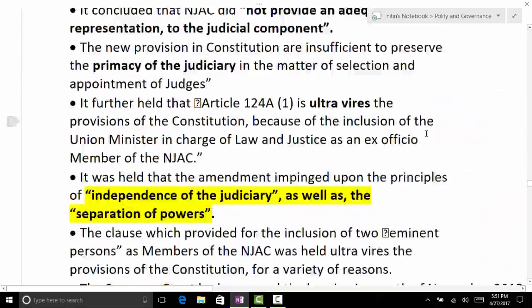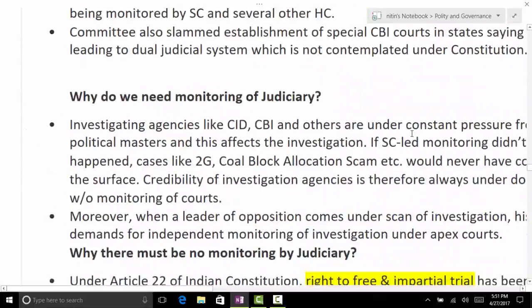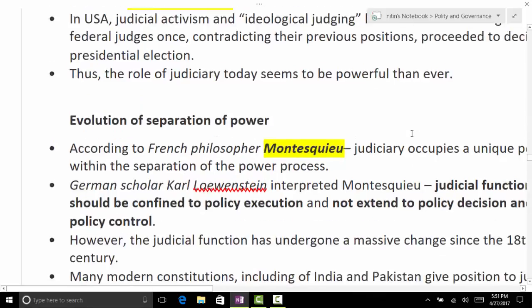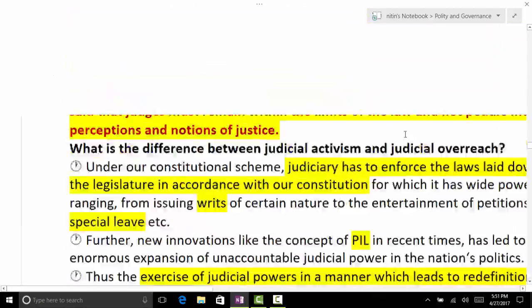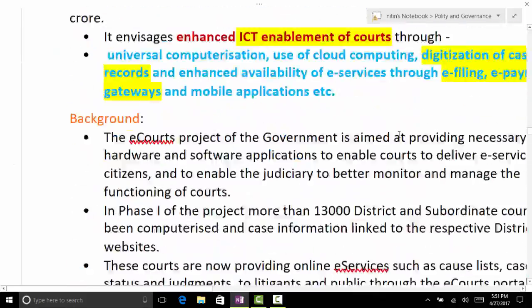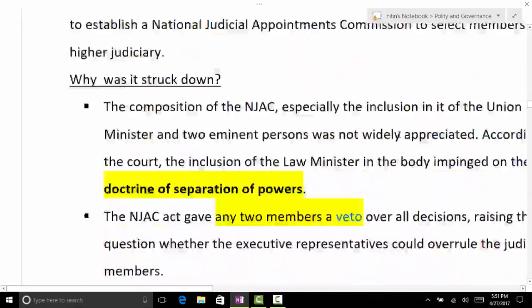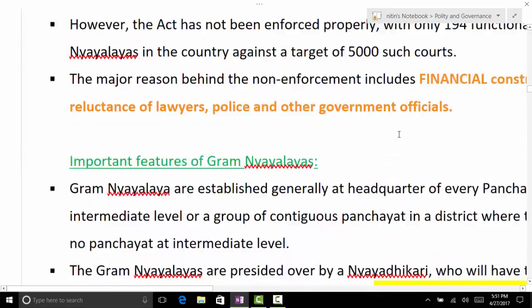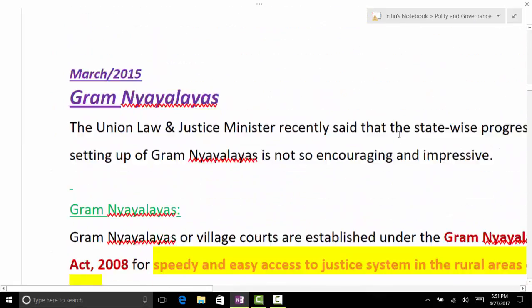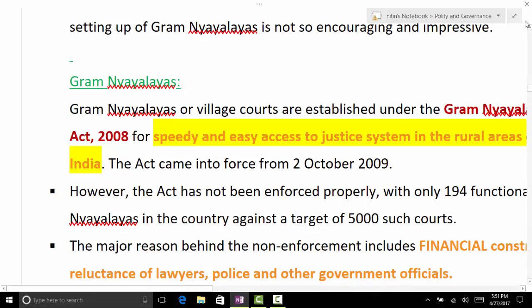So go through Gram Nyayalaya as well. It is important for PT point. Last. Okay, that's all for today's class. Tomorrow we'll try to do a couple of more chapters. Here is Gram Nyayalaya.